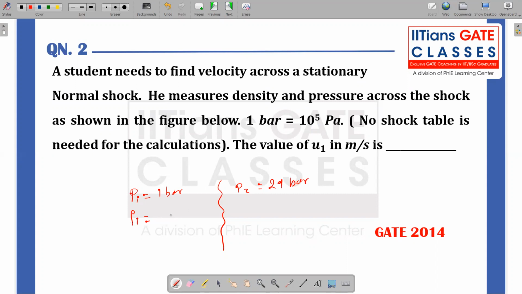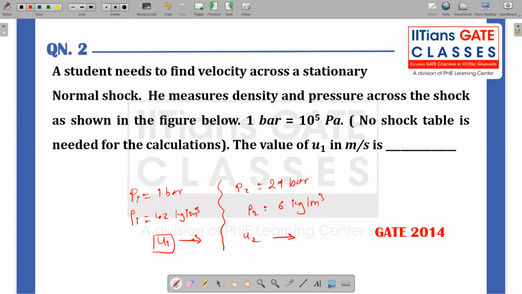Rho 1 he measures as 1.2 kg per meter cube, whereas the density downstream of the shock, that is rho 2, is 6 kg per meter cube, and U1, U2. So he has to calculate what is U1.